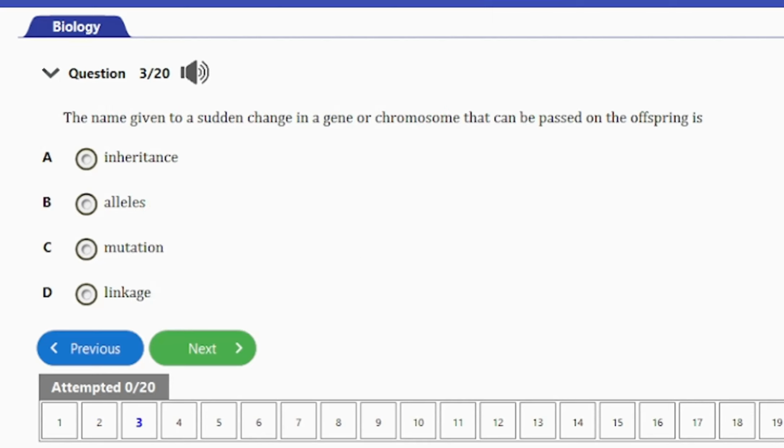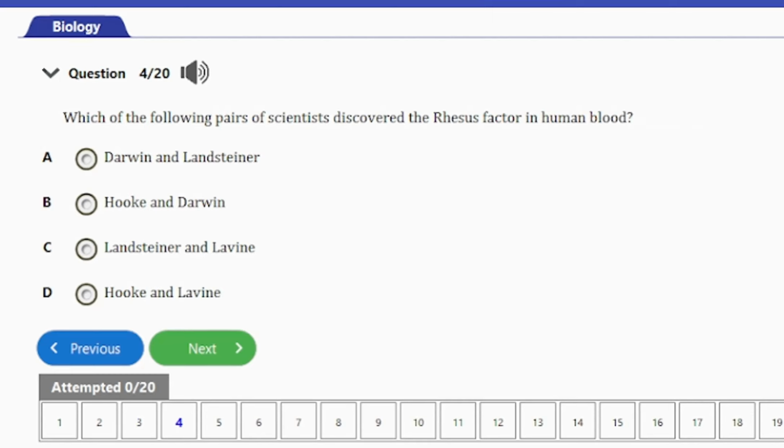Question number 3 here. It says, the name given to a sudden change in a gene or chromosome that can be passed on to the offspring is A. Inheritance, B. Alleles, C. Mutation, D. Linkage. So guys, the answer to this question is option C here, mutation. When there is a sudden change in the gene or chromosome, and this can be passed on to the offspring or the next generation, it's actually called mutation.